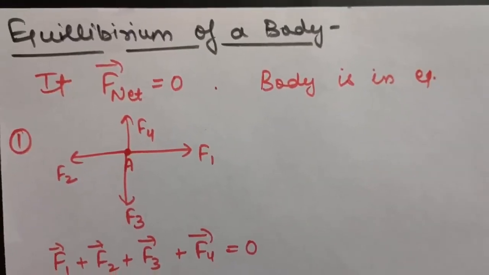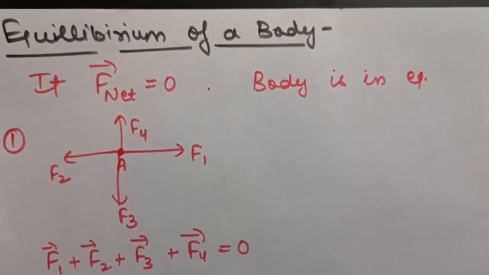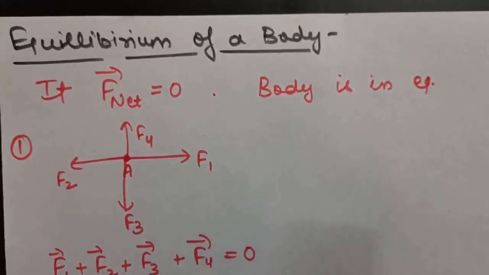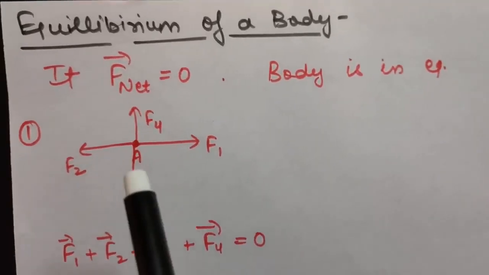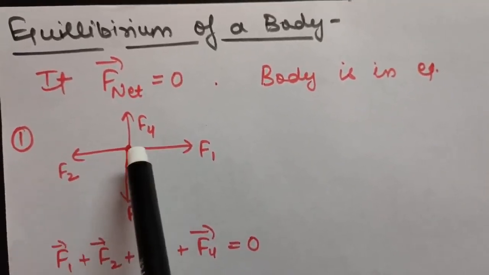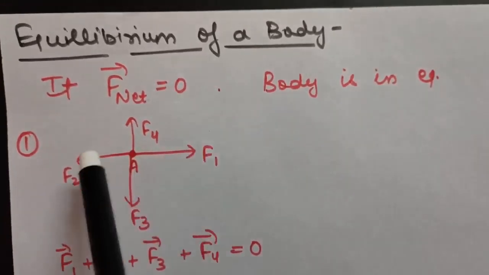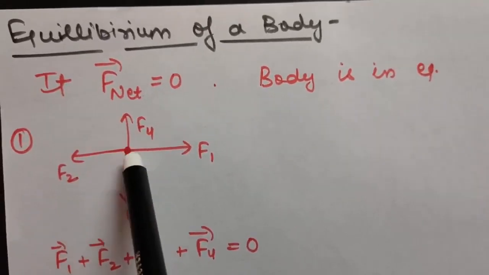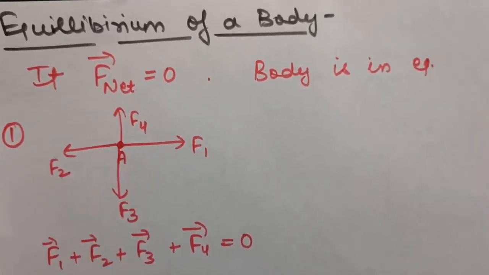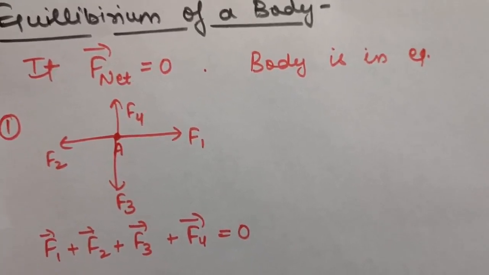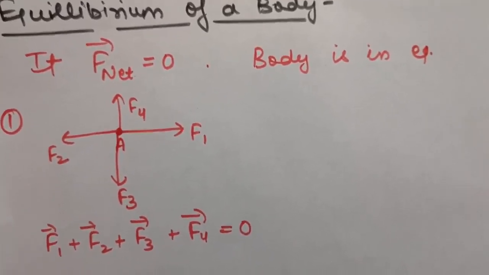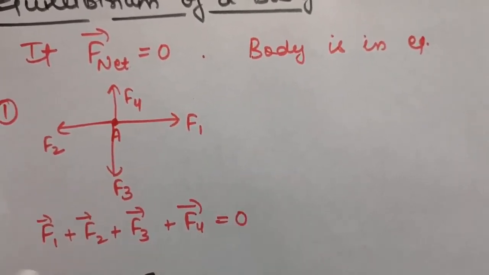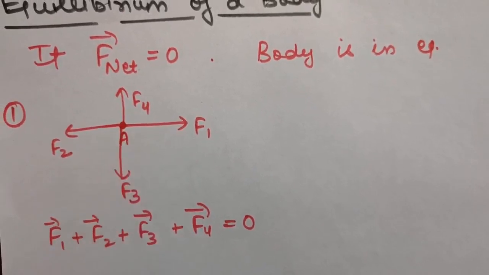So the next topic is equilibrium of a body. If the net external force on a body is zero, then the body is said to be in equilibrium. For example, if you take a point object or any body A, and there are four forces acting on it, F1, F2, F3 and F4, then it can only be in equilibrium if the sum of all the forces acting on it is zero. That is, if F1 plus F2 plus F3 plus F4 is 0, then the body A is said to be in equilibrium.